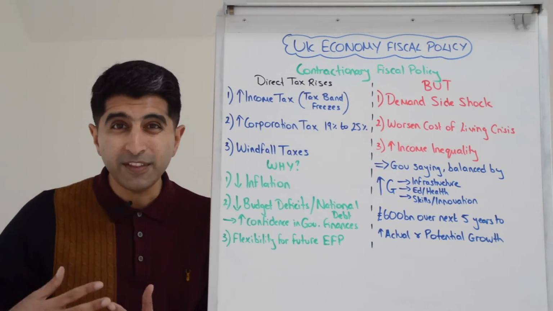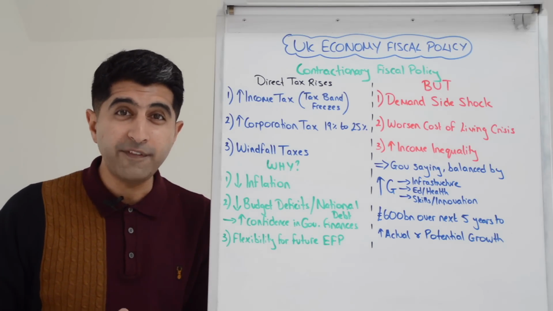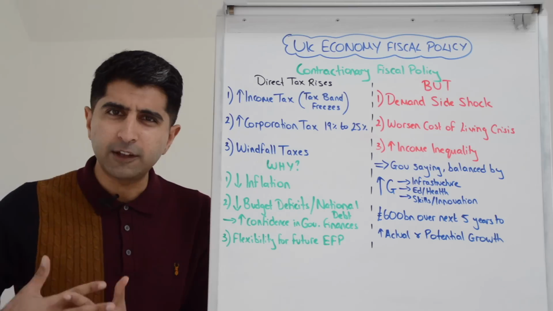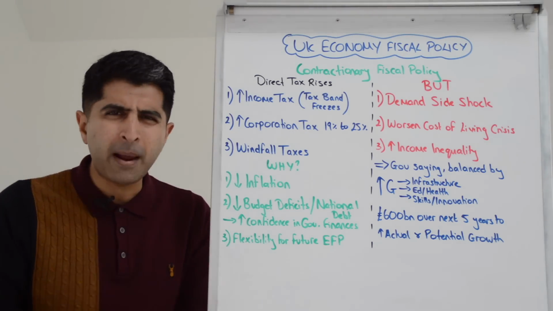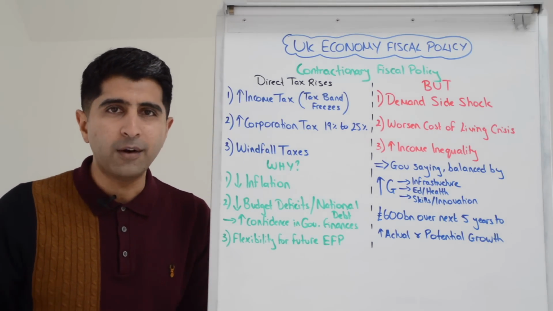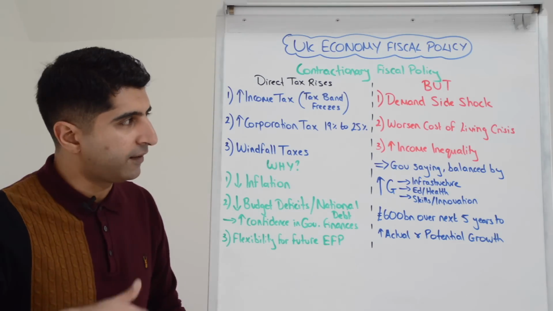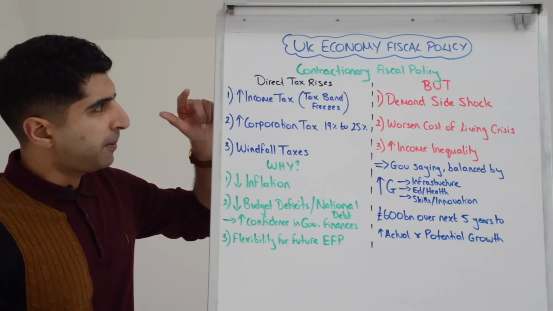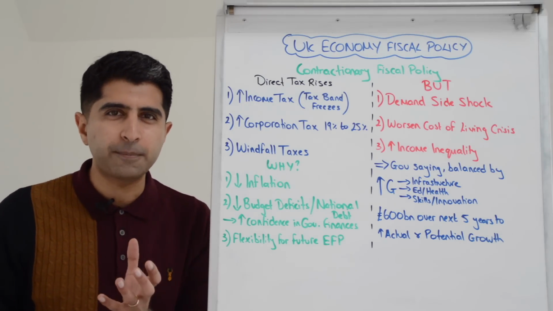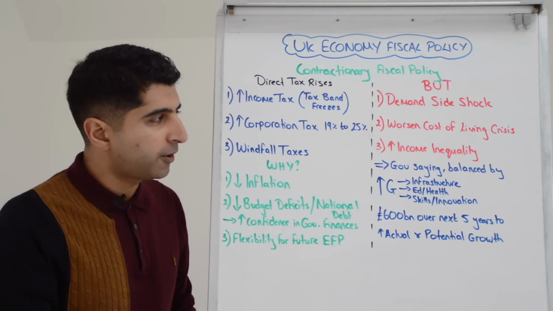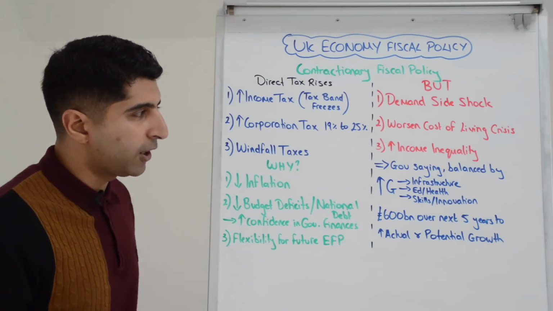At the same time, we're using these policies at the heart of a cost of living crisis. This will simply burden households even more. The cuts to welfare we talked about, but also these massive tax increases, especially the income tax rise, is not helping households out at a time where bills, inflation generally skyrocketing in the economy. And the risk of higher income inequality, especially the higher income tax, the freezing of the tax bands will hit those on lowest incomes the hardest, and cuts to welfare we've talked about can risk an increase in income inequality.